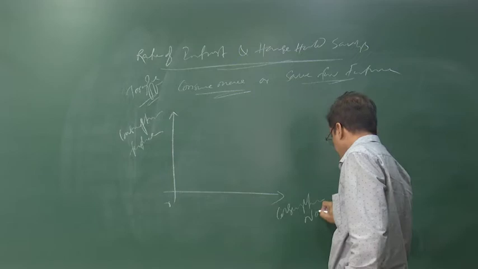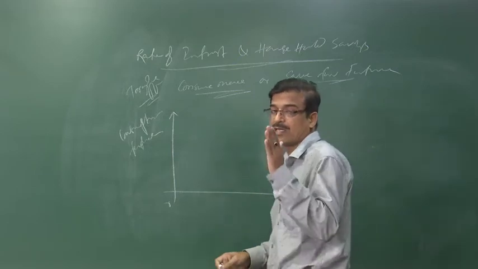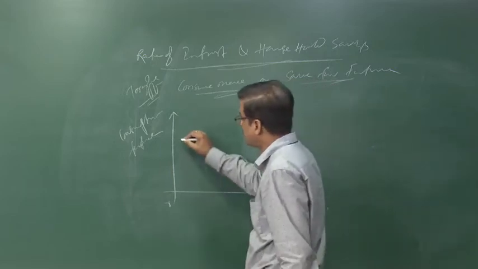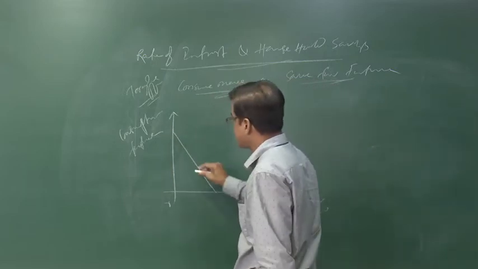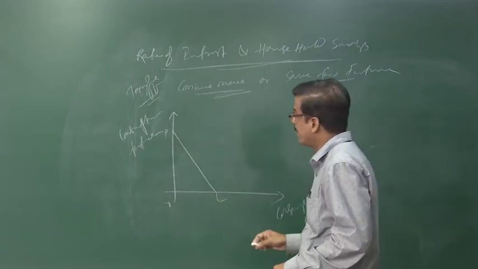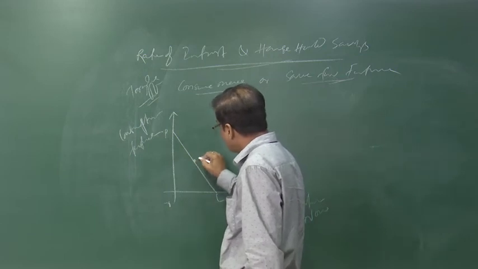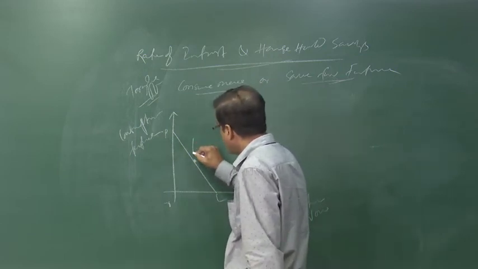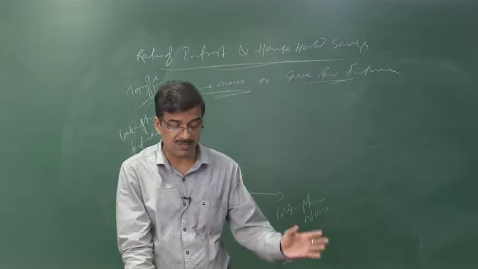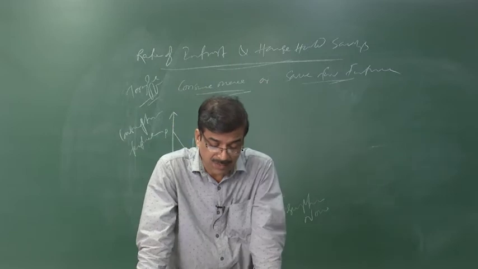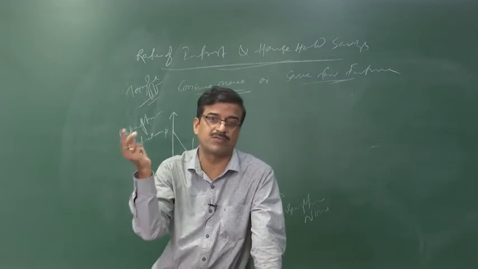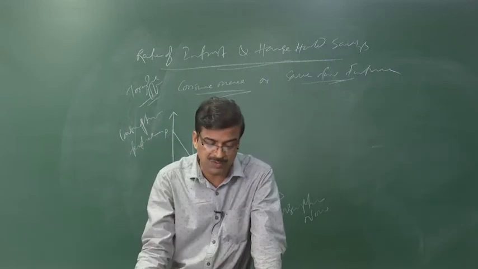Whether to do present consumption or future consumption, that is to be decided, and considering that, the price line is fixed, let us say we take PL, the price line is fixed. Now the equilibrium point is E1 here, where the indifference curve IC1 is tangent to it. Now the bundle of goods is the consumption today and the consumption in the future, and we have to decide whether to consume in the present or in the future.